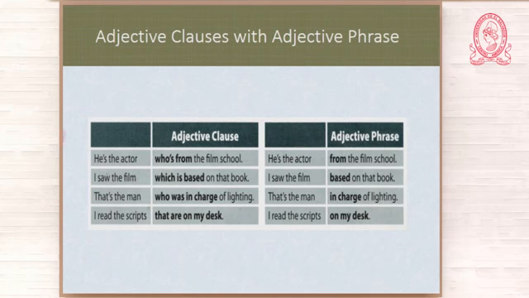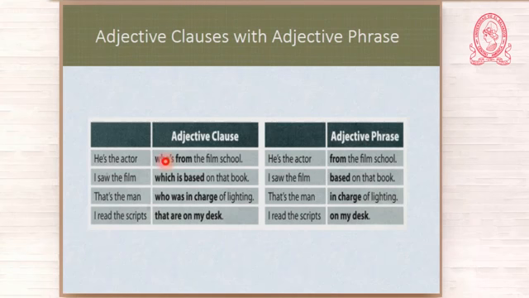Let us look at the other sentence. I saw the film, which is based on that book. This is an adjective clause, which, subject, is verb. Now look at the phrase. We have only based on that book. What have we omitted? We have omitted which and is.